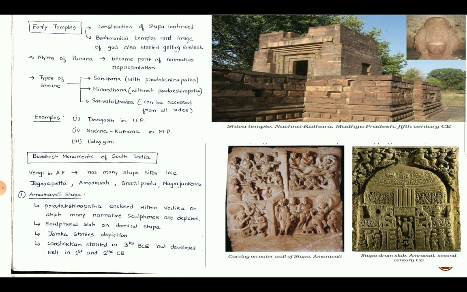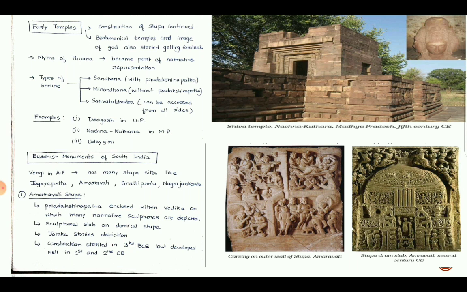There are three kinds of shrines built at that period of time. One is Sandhara. Sandhara is a shrine with Pradakshina Path, that means circumambulatory path around the sanctum sanctorum. Second is Nirandhara. Nirandhara is without Pradakshina Patha. And third is Sarvatobhadra. Sarvatobhadra shrine can be accessed from all sides.